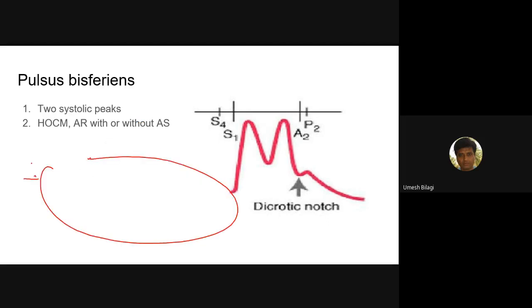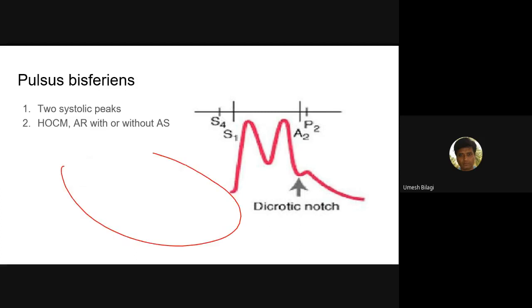Even if a gradient is there across the valve, if the gradient is very high, then also there can be problems. You should know that. So in HOCM, the ventricle volume is less.